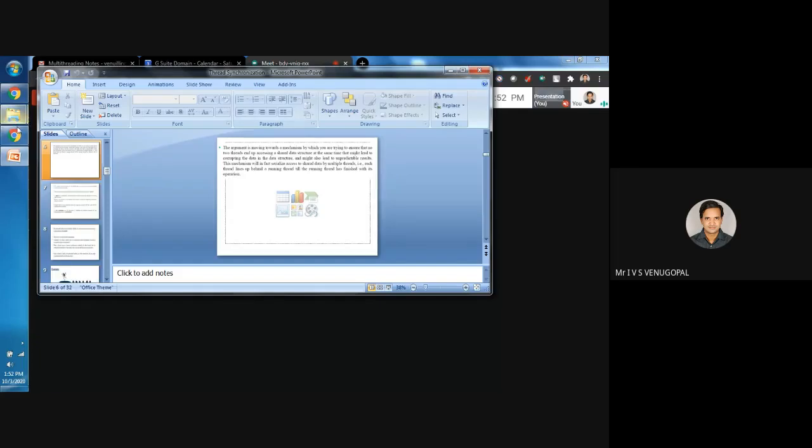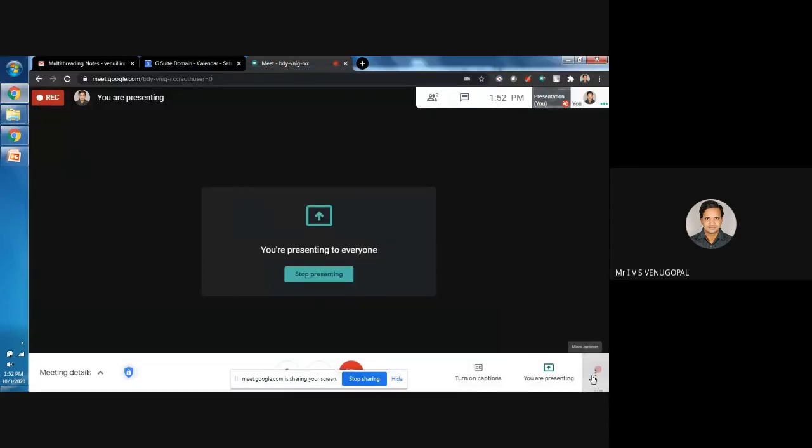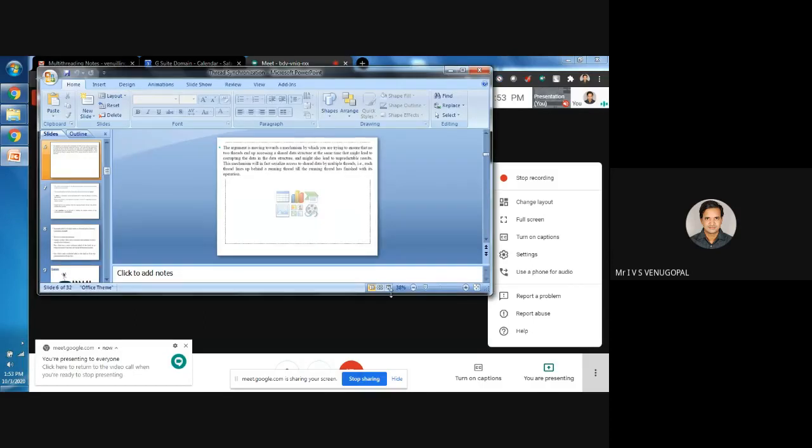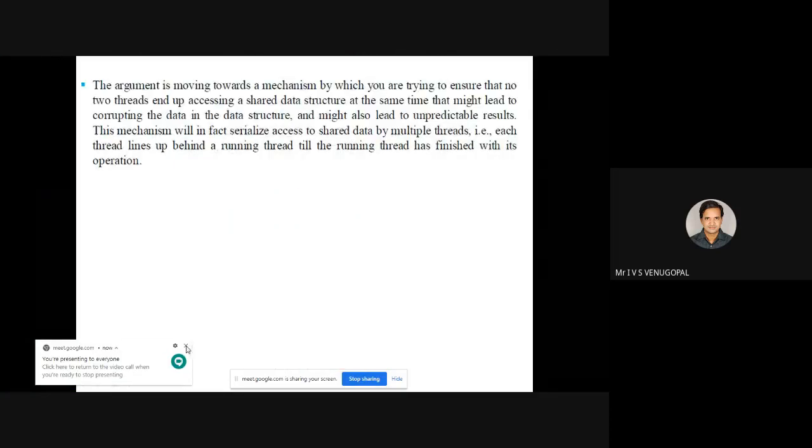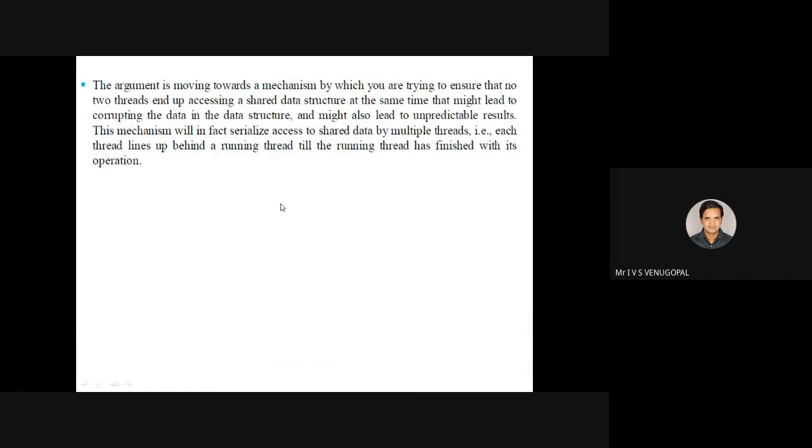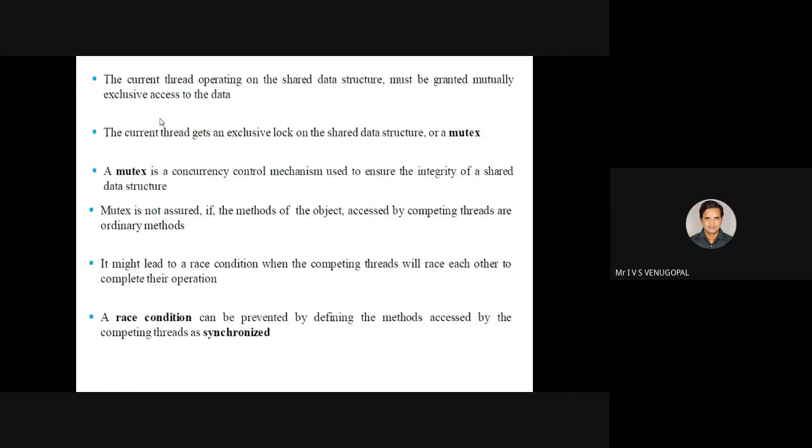So here we have to make sure that at a time only one thread is accessing the shared data structure. So the mechanism by which it is achieved is synchronization. Data should not be corrupted. So inside the critical section, only one thread can execute. So the current thread operating on the shared data structure must be granted mutually exclusive access to the data. That is, whichever thread is currently executing the shared data structure, that must be given mutually exclusive access.